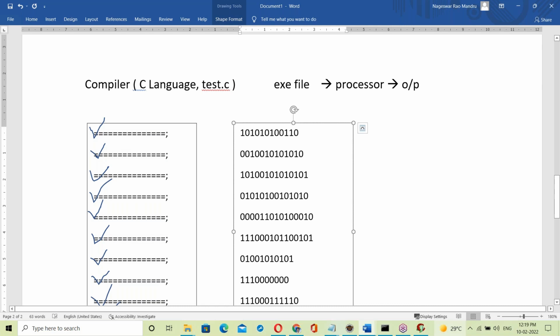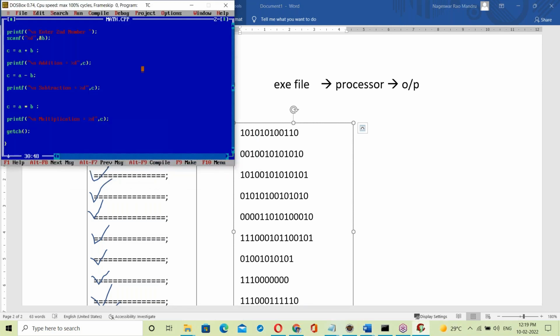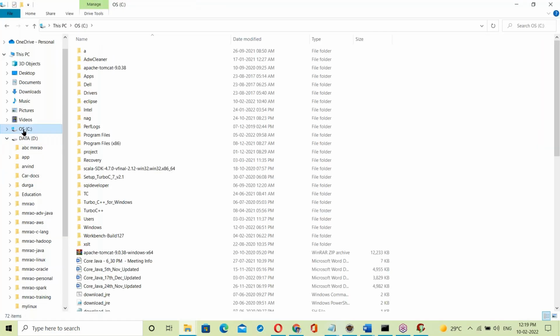Okay, let me show that exe file. For example, the file name is math.cpp. CPP and C language have the same exe file concept. So let us go to the backend.